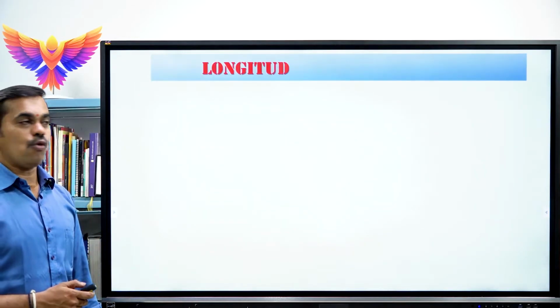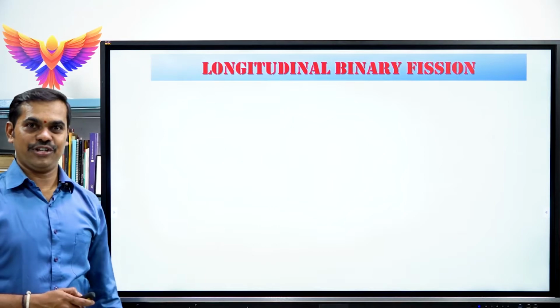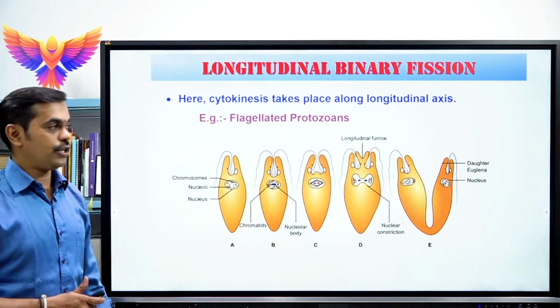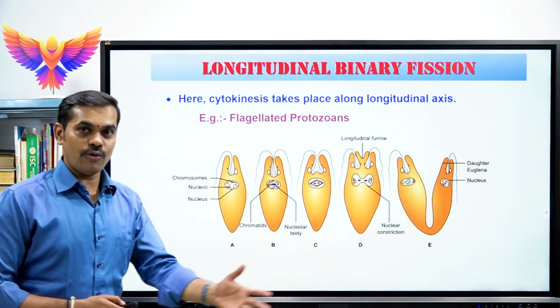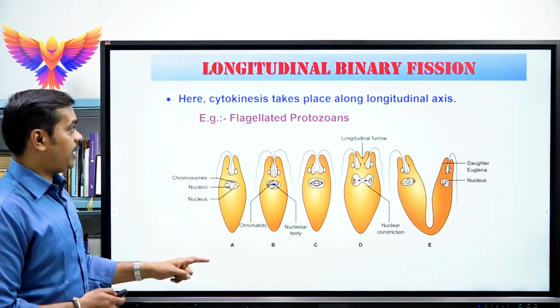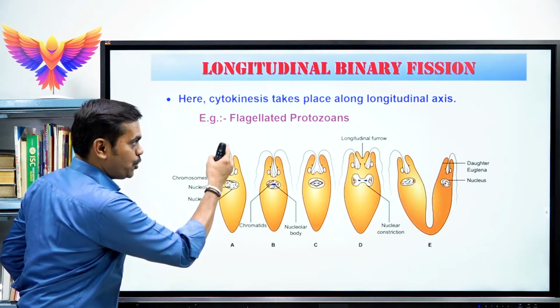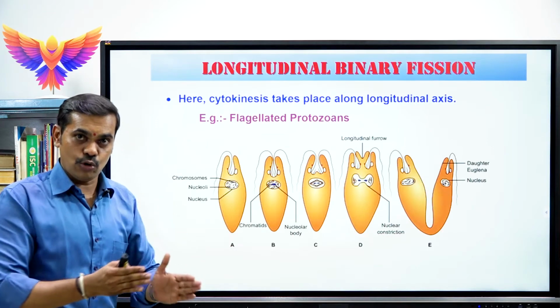Next we shall move on to the second type, which is called longitudinal binary fission. Look at that image. This is the flagellated protozoa, the example Euglena, which you have already come across. Here the cytokinesis takes place along the longitudinal axis. Cytokinesis means division of the cytoplasm.